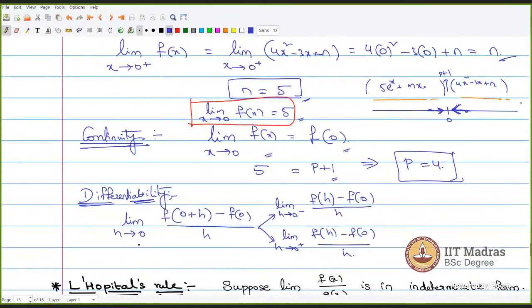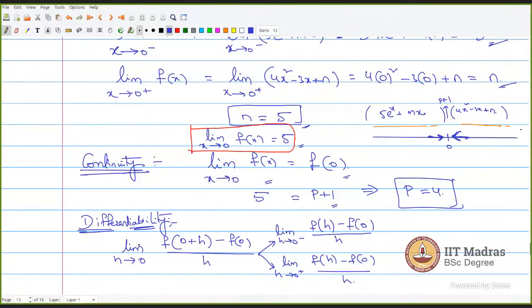Excuse me, sir. Can I ask a doubt? Sir, in left-hand differentiability, h must be approaching from the left-hand side of a particular value. So it must be decreasing the value. Suppose we are taking 3, then if we are approaching from the left-hand side, it should be 2.9, 2.91, 2.92. So h must be a value which is decreasing the value of 3, no? We can write it as 3 minus 0.001.